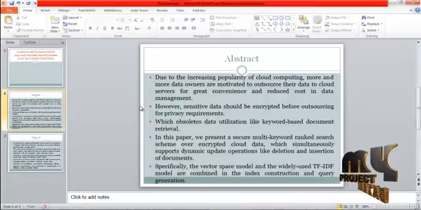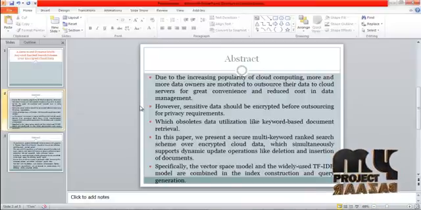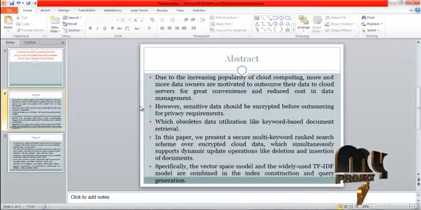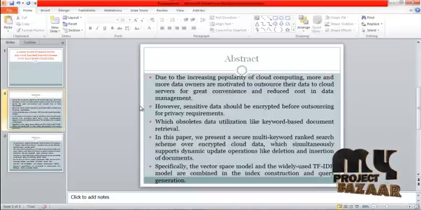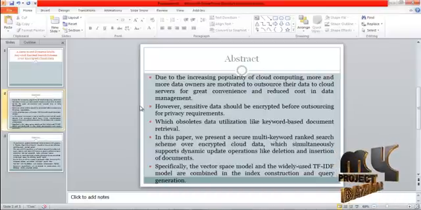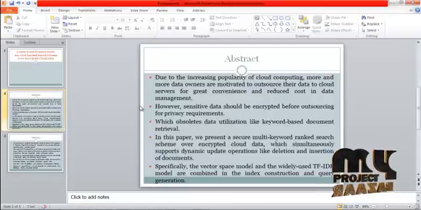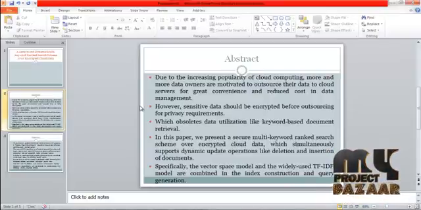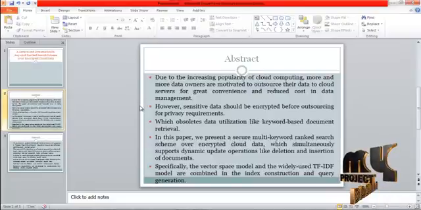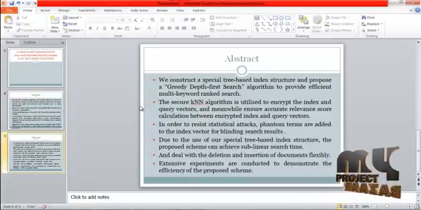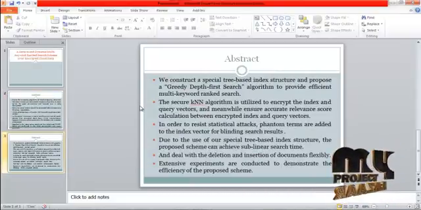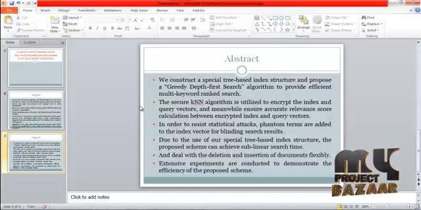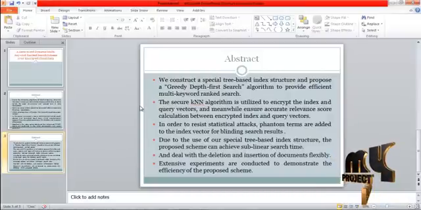In this paper, we present a secure multi-keyword ranked search scheme over encrypted cloud data, which simultaneously supports dynamic update operations like deletion and insertion of documents. Specifically, the vector space model and the widely used TF-IDF model are combined in the index construction and query generation. We construct a special tree-based index structure and propose the greedy depth-first search algorithm to provide efficient multi-keyword ranked search.